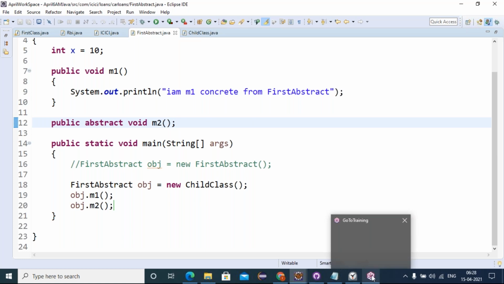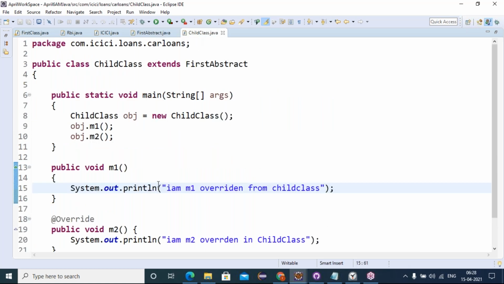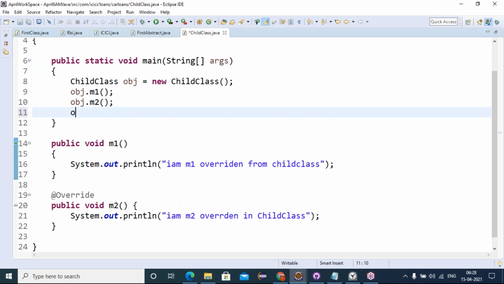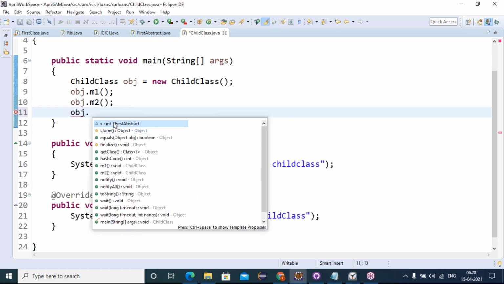How can we access that variable x in the child class? Yes, we can access it with the reference only. So here, obj dot, we can see here the class. Everything inside that, whatever it is, can be accessed with the reference only.